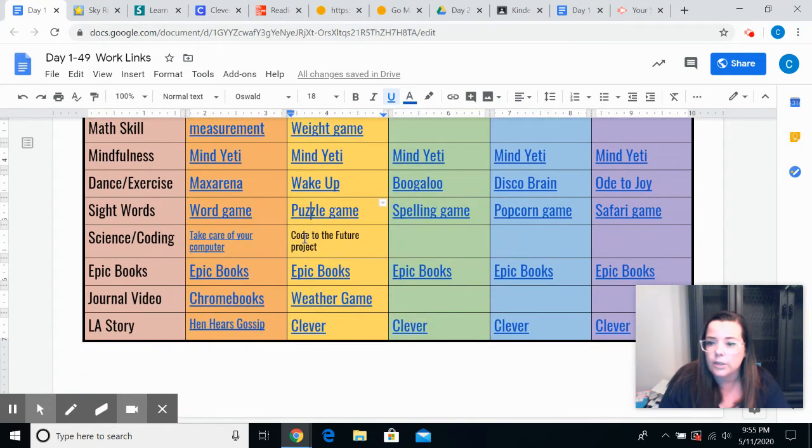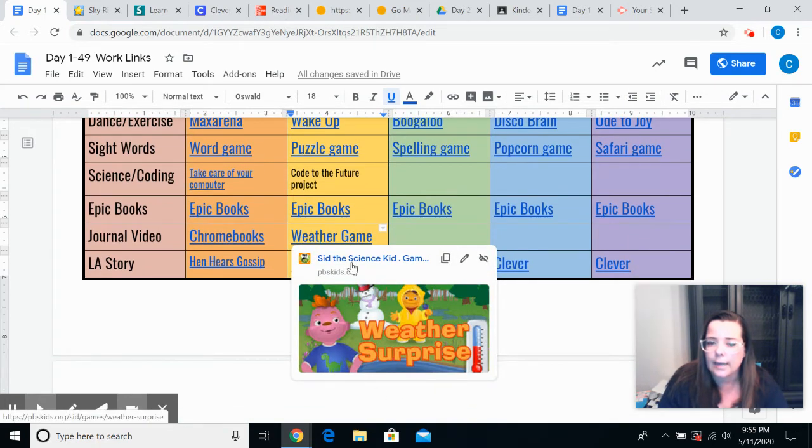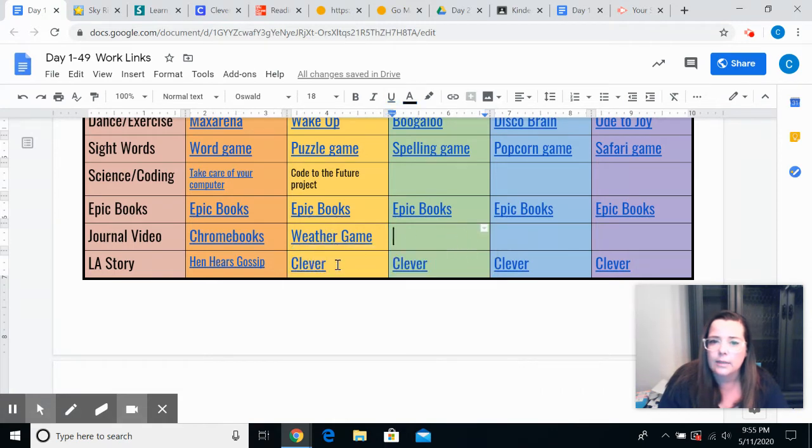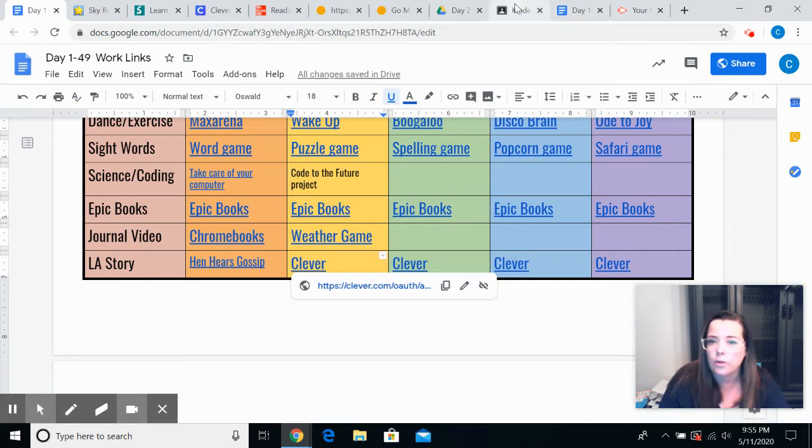Here's going to be a link to your Code to the Future project. We're going to start that today on Scratch. And then we have Epic Books. I put a couple books on rain and snow. There is a weather game on PBS Kids today. It's Sid the Science Kid. And there's Clever if you want some more games, activities, and books to do from Wonders. So let's get started with what the paperwork looks like today.